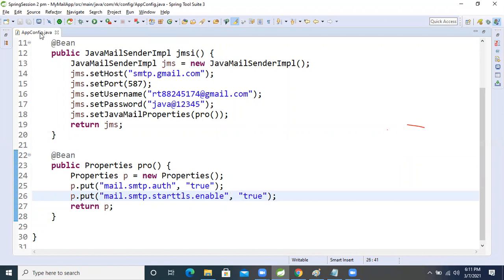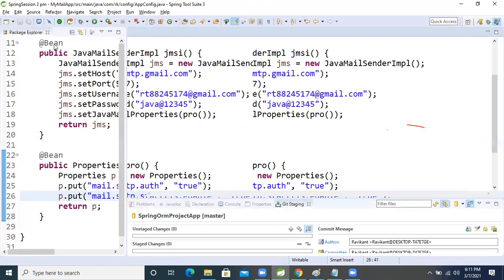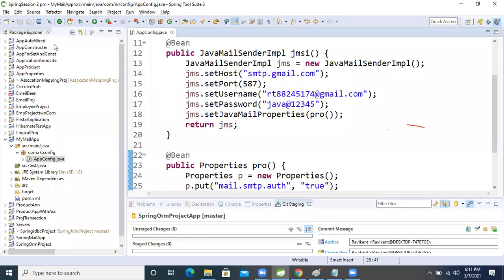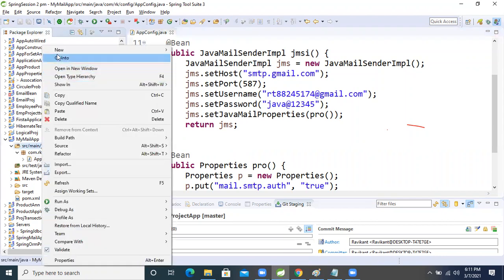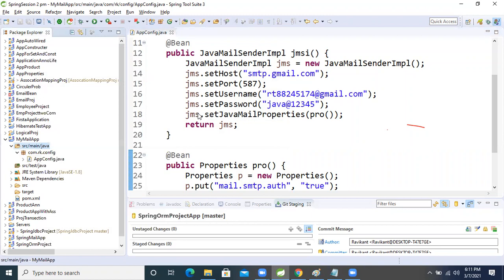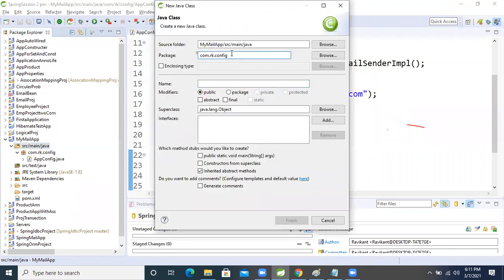So now let's complete the application, and we will see that. But the most important thing is when we write the logic, because that logic is more important than anything else. So now let's take one more package, new. Inside that, I'm taking the service class only. Yes, service.